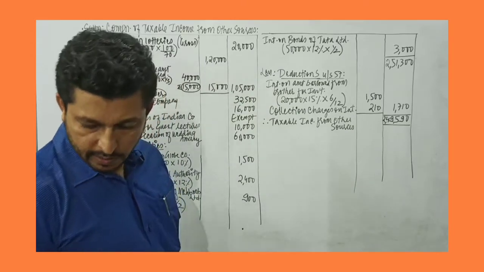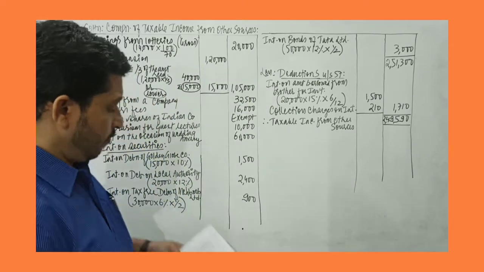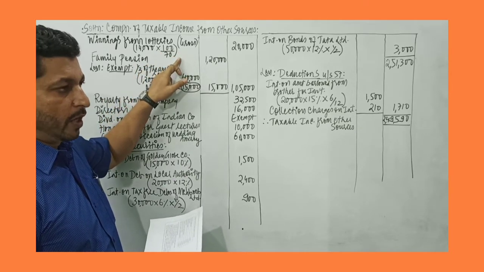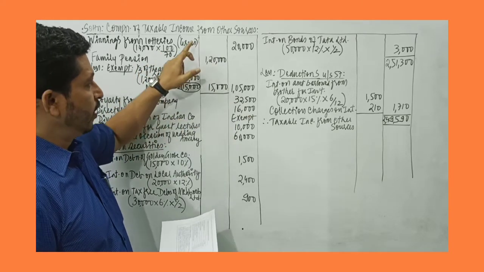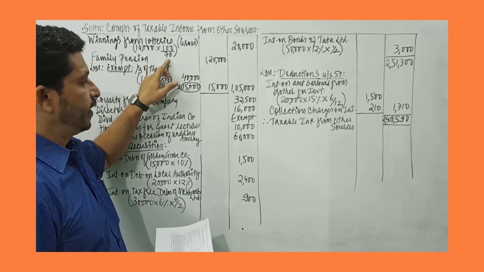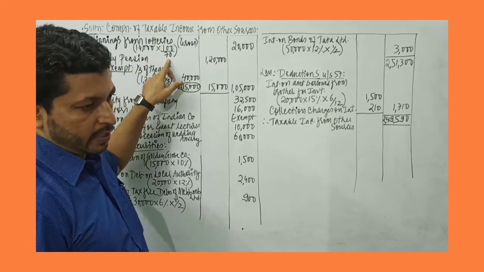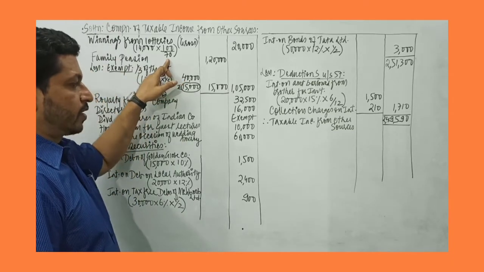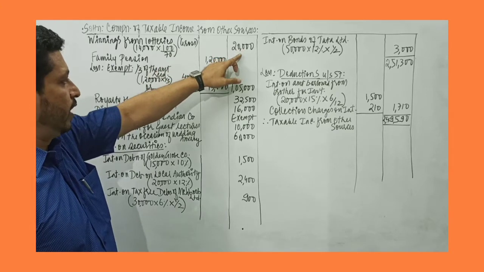So let's understand this particular problem. We are given the lottery prize, which is the net amount given in the problem. Whenever we are including it, we need to gross up that number. So how do you gross up? Net amount into 100 divided by 100 minus TDS. TDS rate on casual income is always 30%. So 100 minus 30 is 70. So when you gross up, you get 20,000.